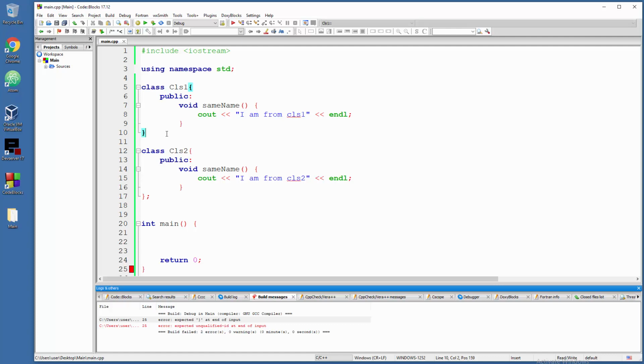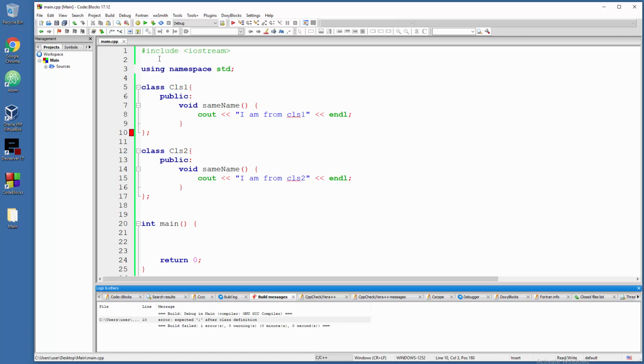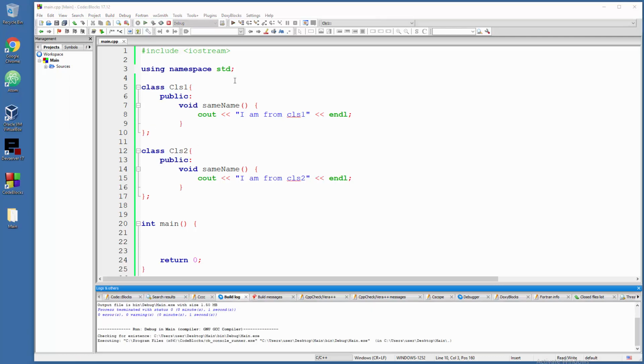Now if you use just a bracket without a semicolon, same problem. Expected semicolon after class definition. Okay, so this is not a warning you can skip. This is an actual very important error, so you must correct it manually.